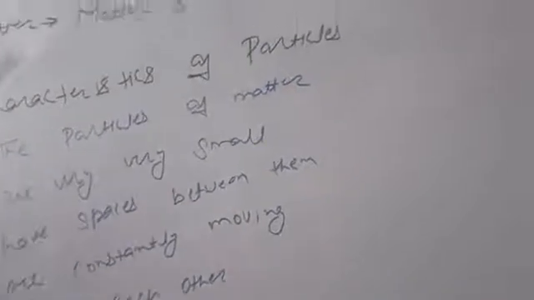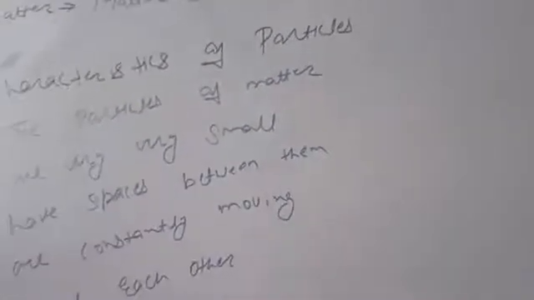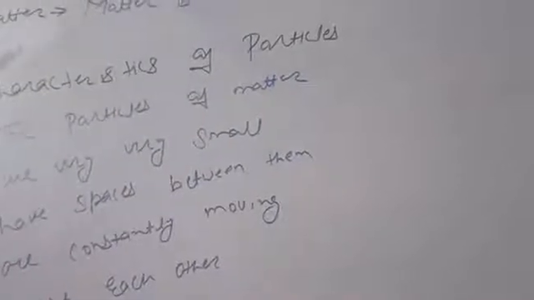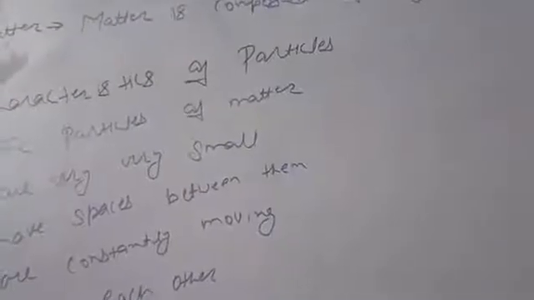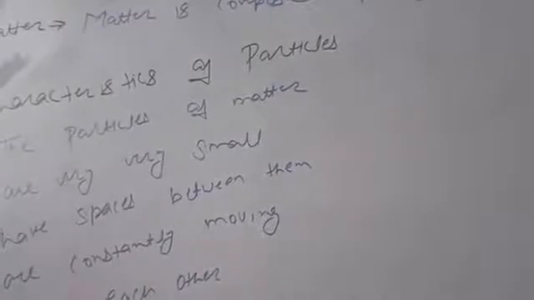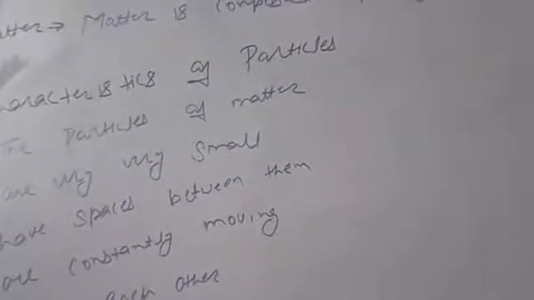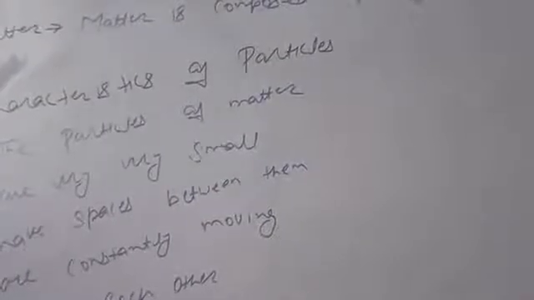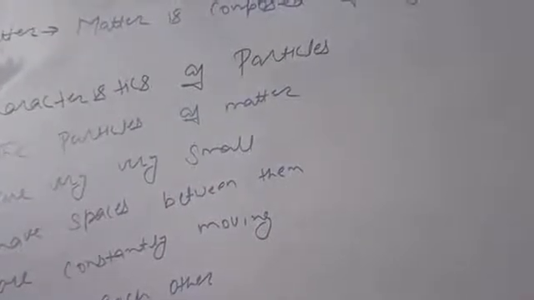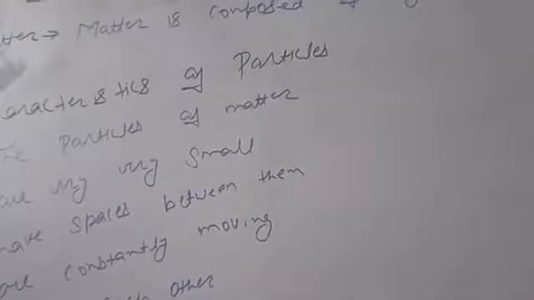That's why these things are not matter, because they do not have mass and do not occupy space. Only these things we can perceive by our senses.